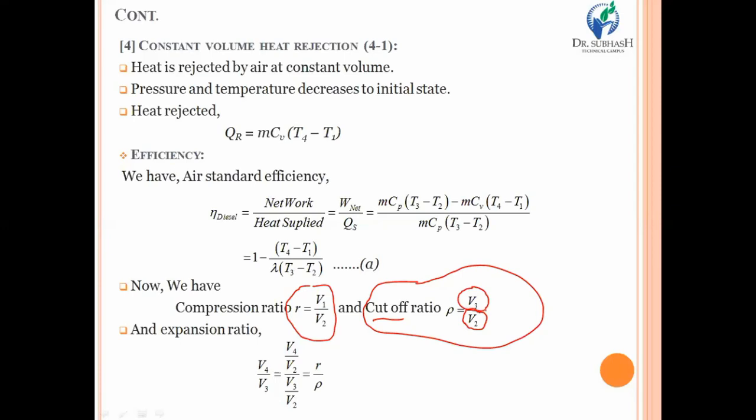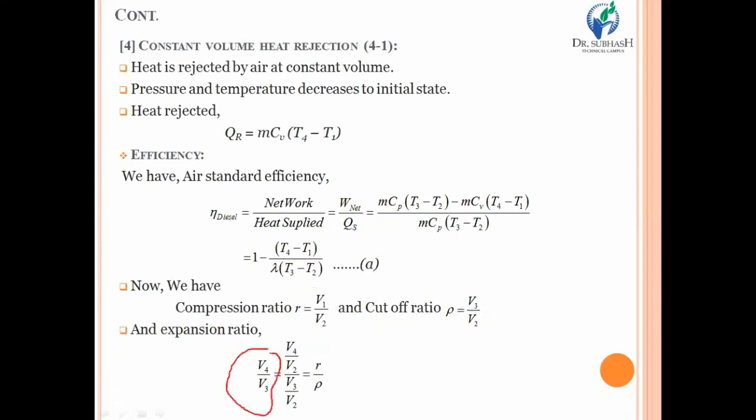That means it is the volume ratio taken by keeping in mind the fuel supply start and end. Suppose you supply fuel up to some portion and you measure that volume, and that measured volume is divided by the volume at which you started to supply fuel; this ratio is nothing other than the cutoff ratio.